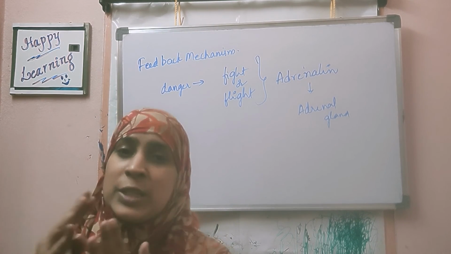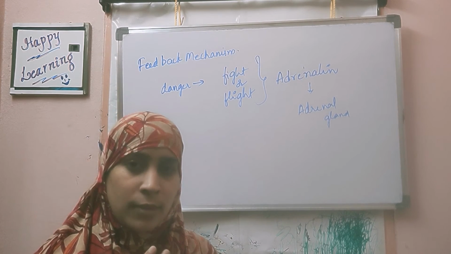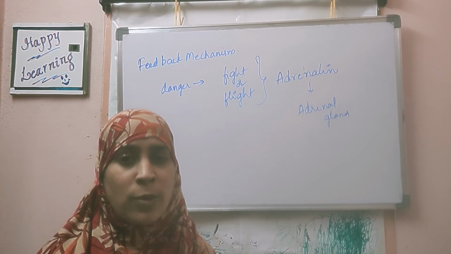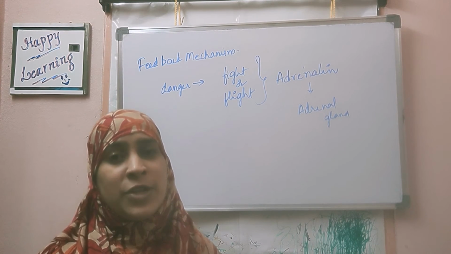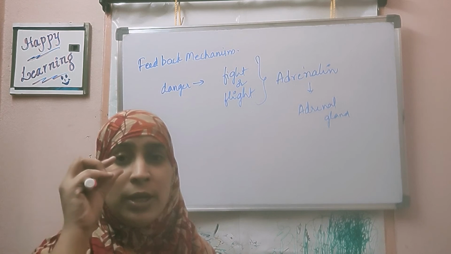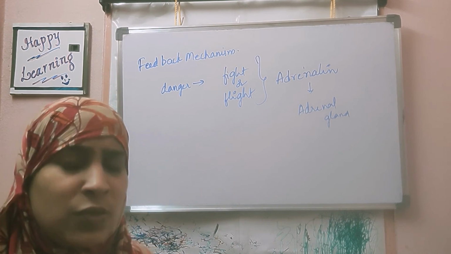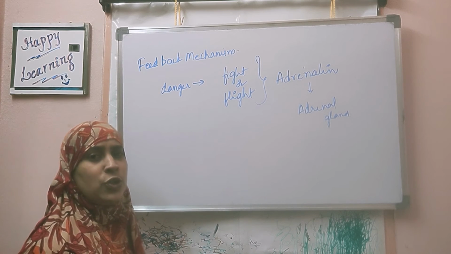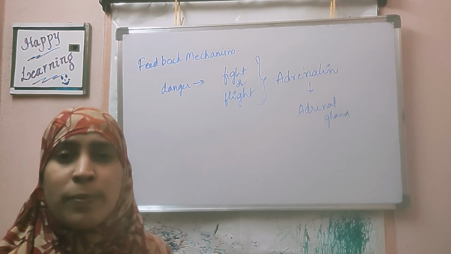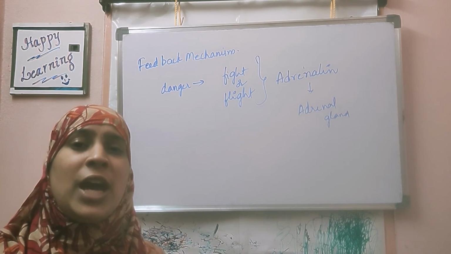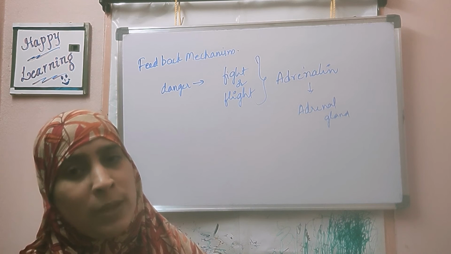Once you reach a safe spot, what happens? Your body will bring all these to a normal position. Heart rate is normal, your blood pressure is normal, the dilated pupil will come to normal position. All these changes will come back to normal. So this shows that a feedback mechanism is operating in our body. When we are afraid, it is released. When we are normal, it comes back to normal position.